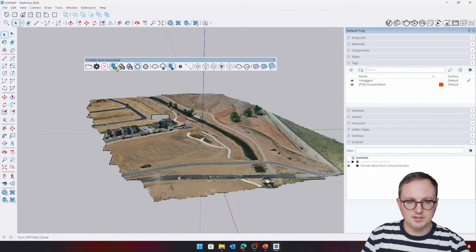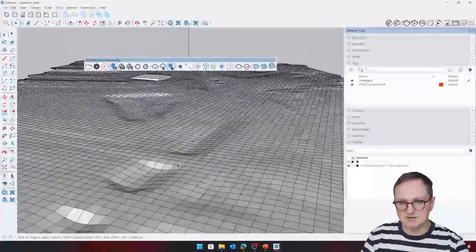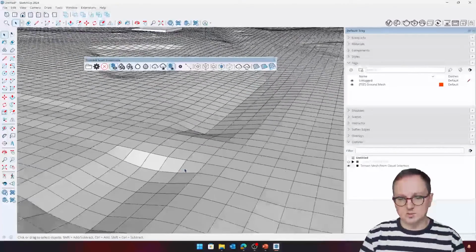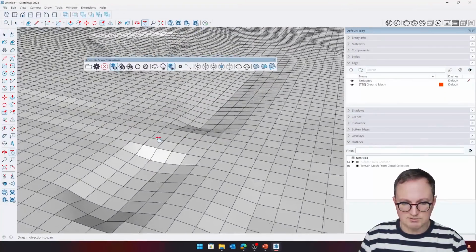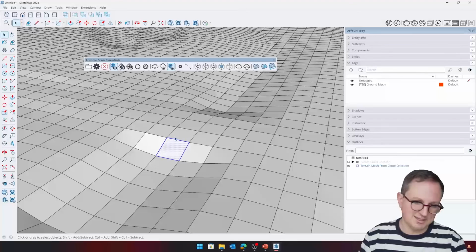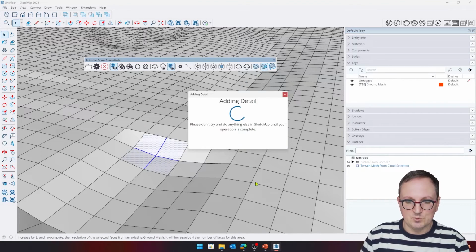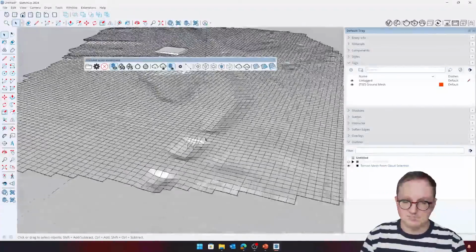And if I hide my point cloud, we can see here, yeah, we've got a mesh that's been generated from the point cloud. Each one of these cells is 4 meters, as we said. If I'd used smaller cells, we can pull more and more data from the point cloud. In fact, you can directly refine it. So if I just wanted to refine a few of these ones here, we can pull through the next level of detail from the point cloud. It'll regenerate the mesh for those selected cells. So we'll keep doing that. It's not just subdividing it, it's actually grabbing the data from the point cloud that sits underneath it.